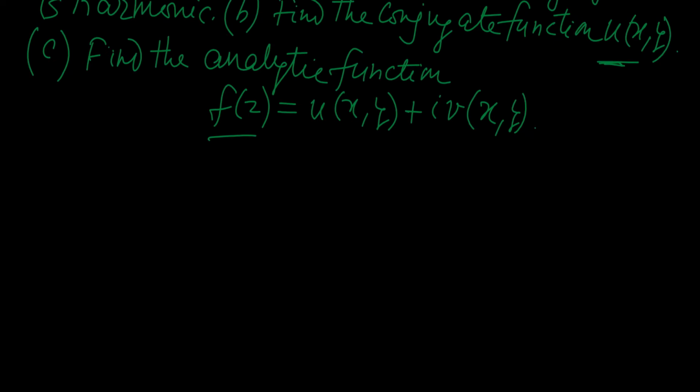For simplicity, I have broken the problem into 3 different parts, but the main problem is how I will find f of z, and for finding f of z all the above steps will be followed. So let us now see how we will solve this problem. This problem is for illustration, or for knowing the application of the idea of harmonic function for constructing an analytic function.